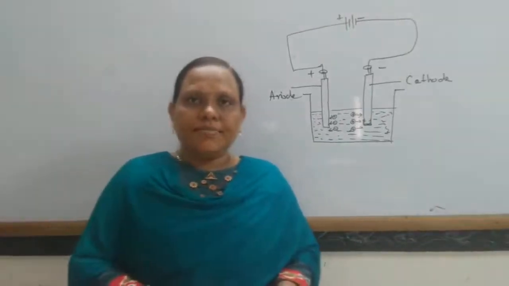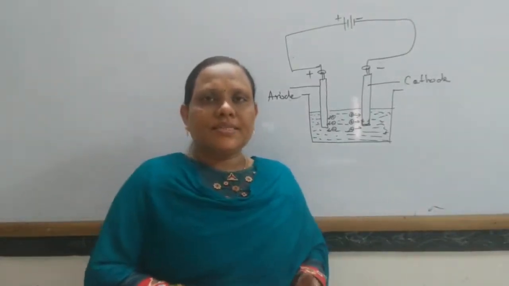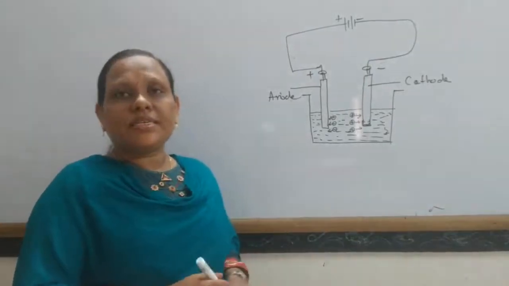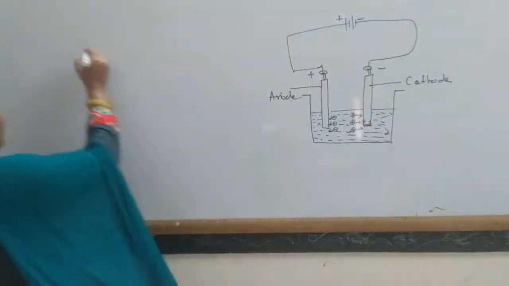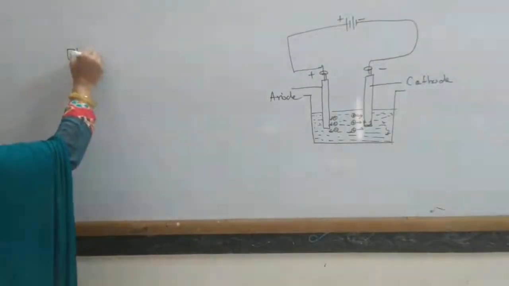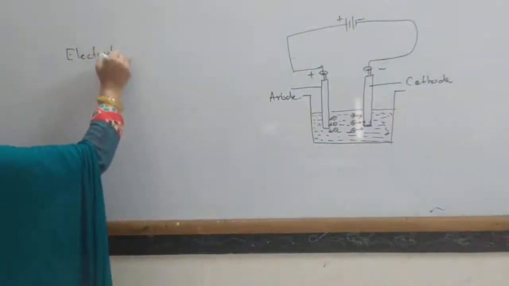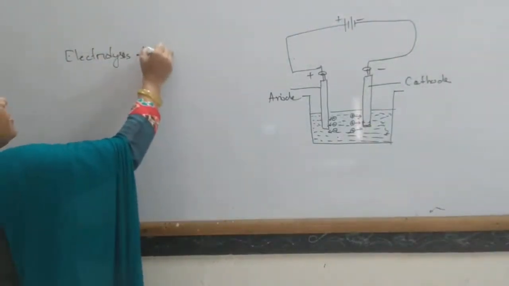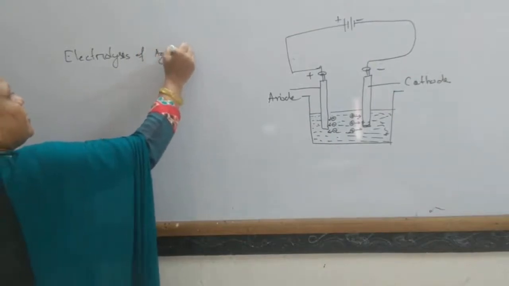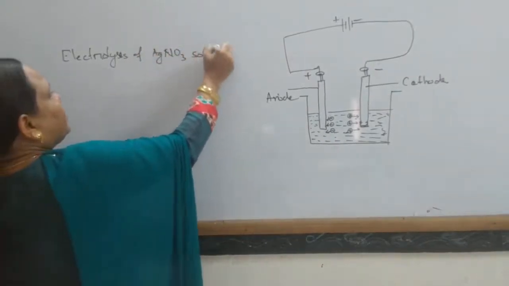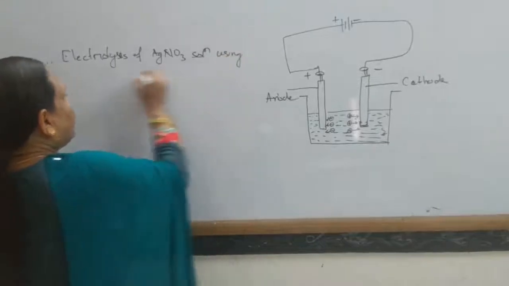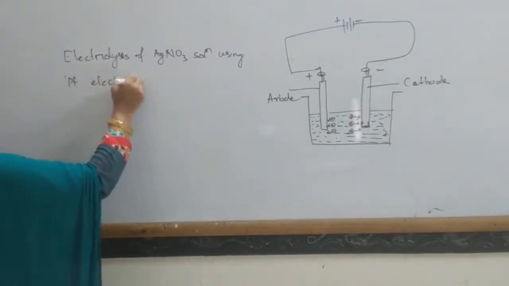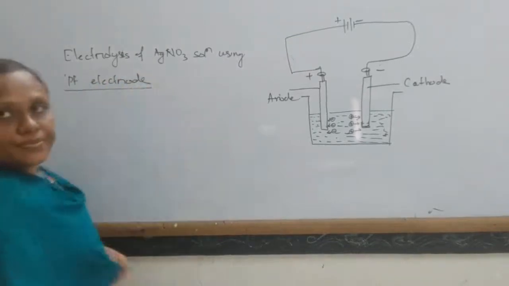Next, what happens when electrolysis of silver nitrate solution takes place using a platinum electrode? Electrolysis of silver nitrate solution using platinum electrode.